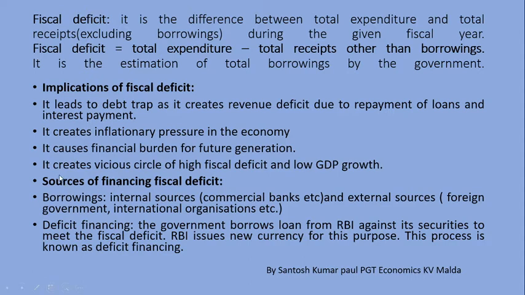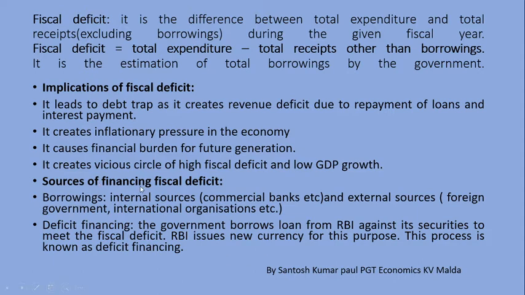Next, it creates a vicious circle of high fiscal deficit and low GDP growth. Constantly high fiscal deficit leads to a situation where GDP growth remains low because of high fiscal deficit, and fiscal deficit remains high because of low GDP growth.